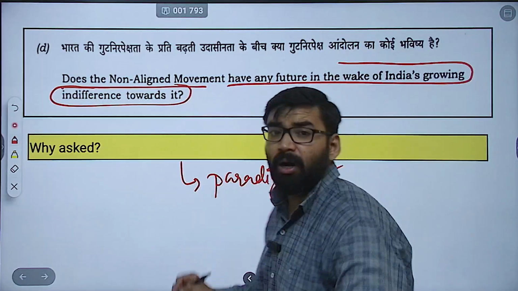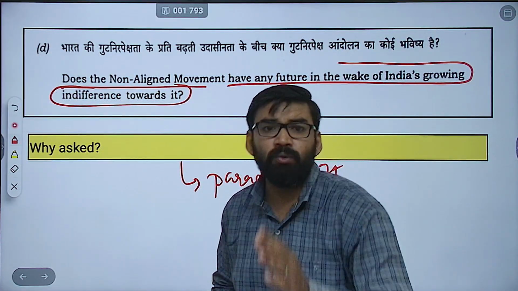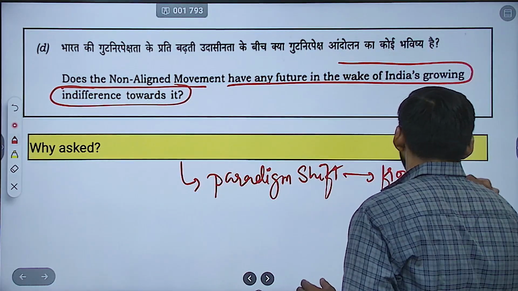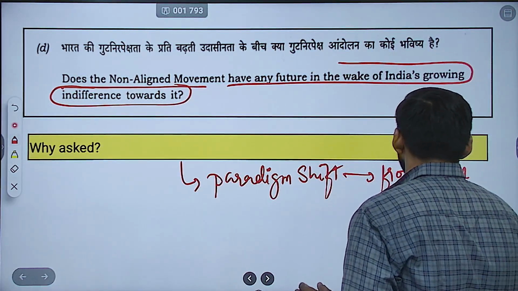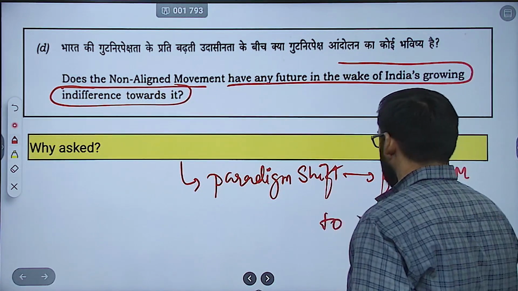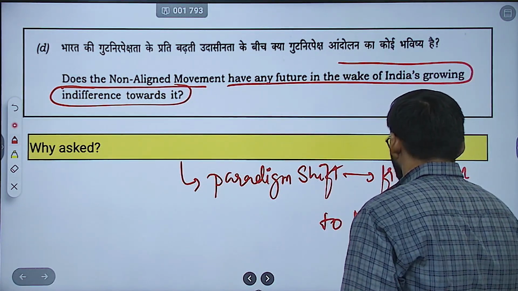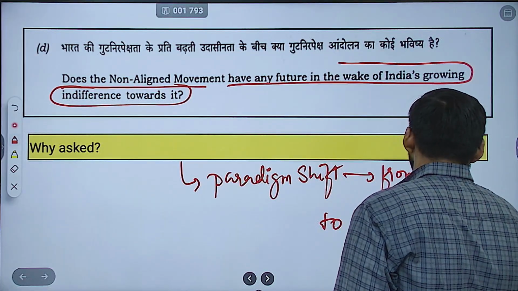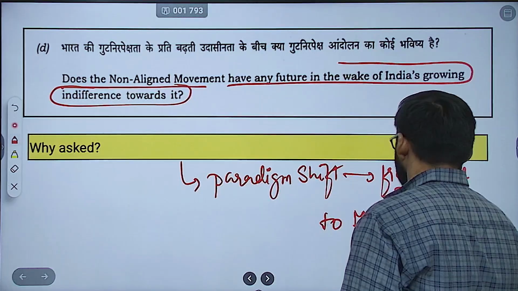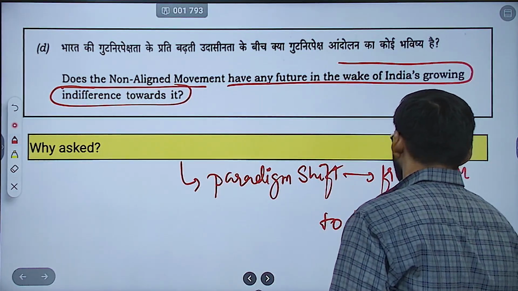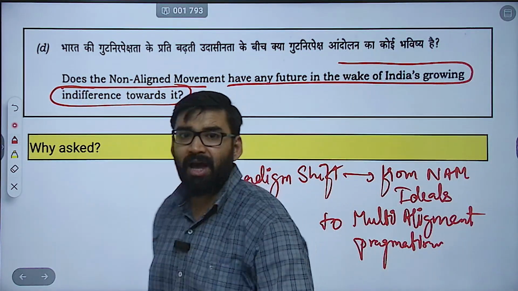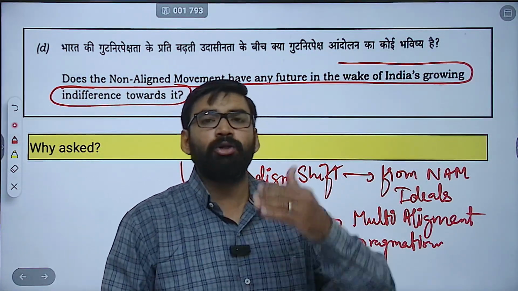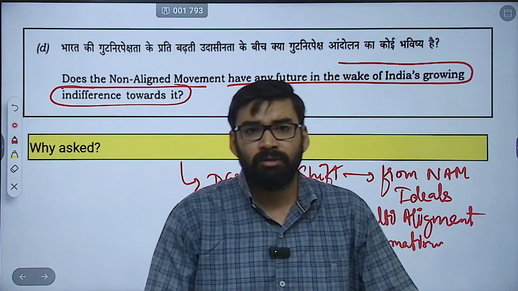Paradigm shift from NAM ideals to multi-alignment pragmatism. This is the demand. You have to mention the shift from NAM ideals to multi-alignment or to a pragmatic multi-alignment approach.